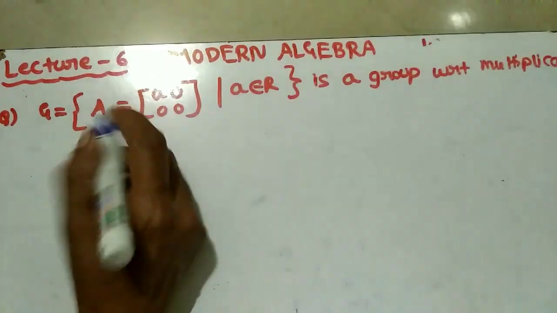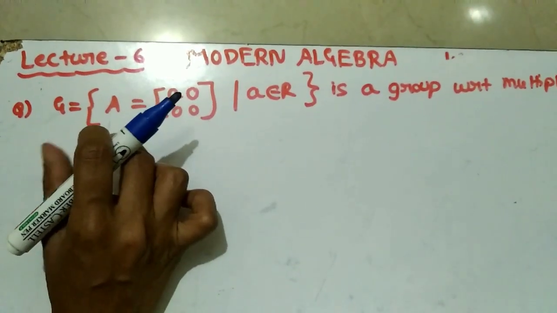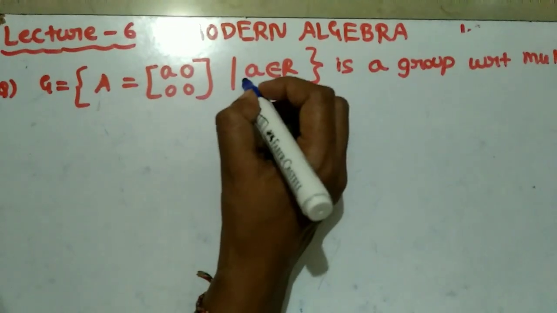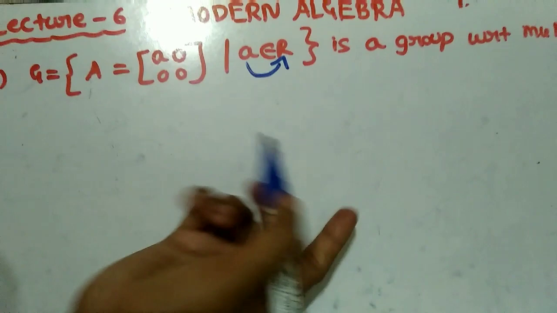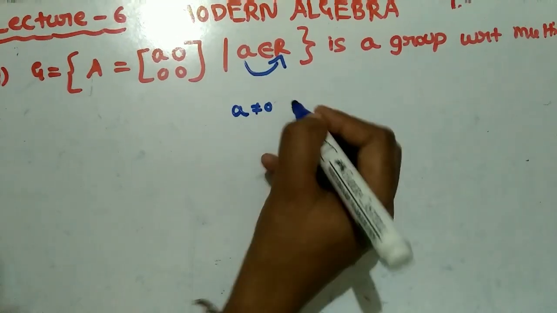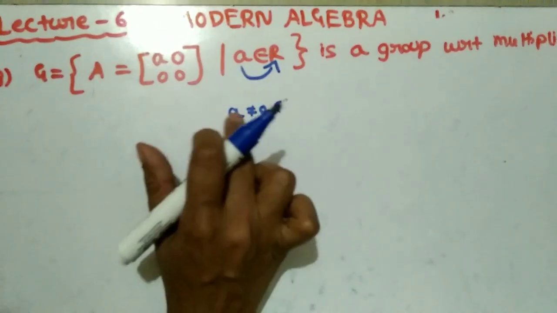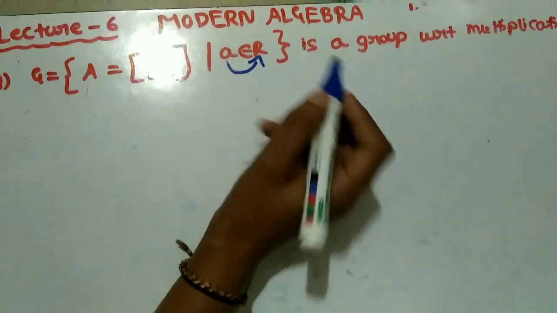So just look here. This looks like the previous example, yes or no? Yes, of course. But just look here. Our element A belongs to R. In the previous example they said that A is not equal to 0 but that A belongs to R. Here they didn't give this condition, they just directly said that A belongs to R.